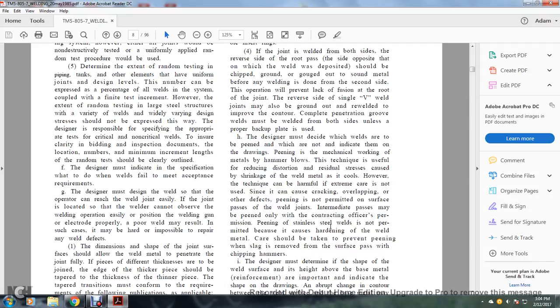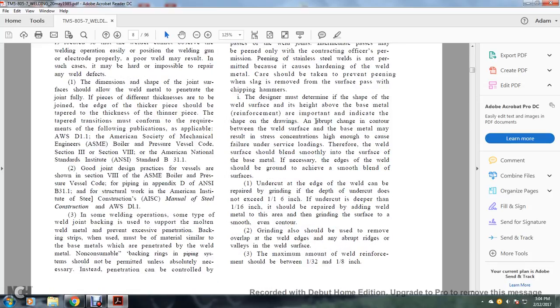Peening of stainless steel welds is not permitted because it can cause hardening of the weld metal, and care should be taken to prevent peening, and slag should be removed from the surface of the pass with chipping hammers. The designer must determine the shape of the weld surface, the height of the reinforcement above the base metal, and indicate its importance on the drawings. An abrupt change of contour between the welded surface and the base metal may result in stress concentration high enough to cause failure under loading. Therefore, the weld surface should blend smoothly into the base metal surface, and the edge of the weld should be ground to achieve a smooth blend.